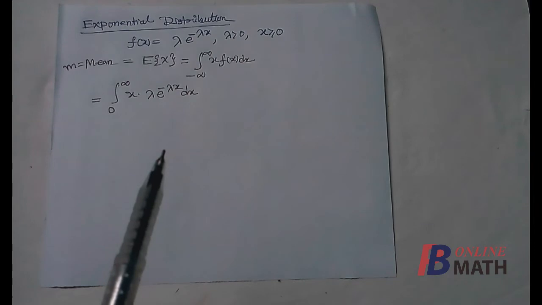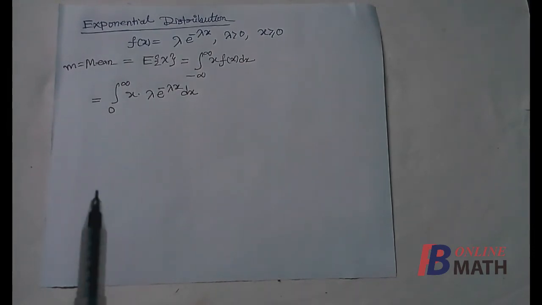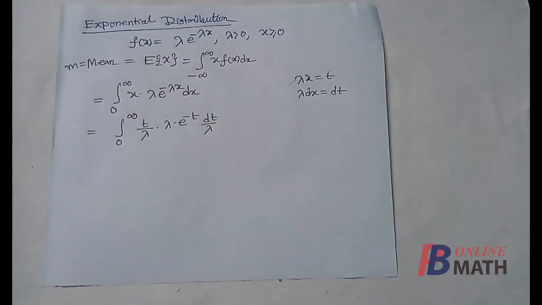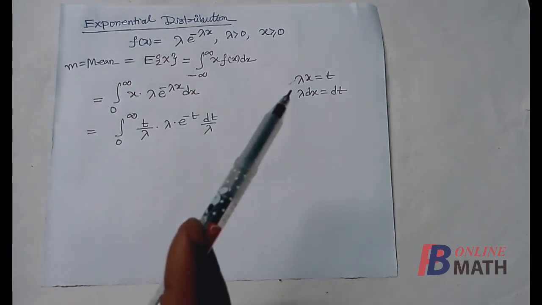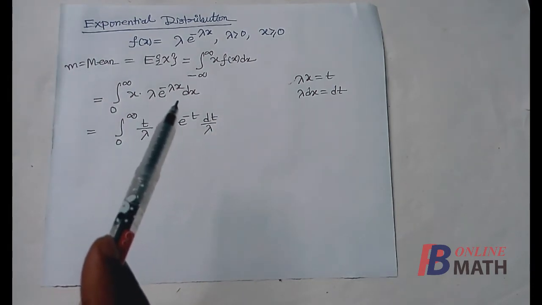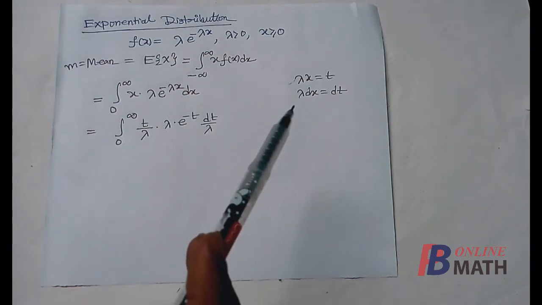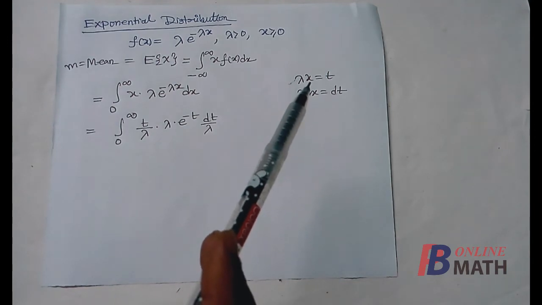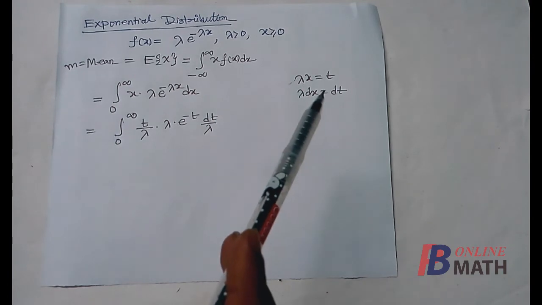Now you can easily find the value of this integral by using by parts, but in this case we shall use the gamma function to find the value of this integral. To convert this integral to a gamma function, we replace lambda x equal to t, so that it becomes e to the power minus t. So lambda dx equal to dt. Now for the range, since lambda is positive, as x tends to infinity, t tends to infinity, and as x is equal to 0, t is equal to 0.